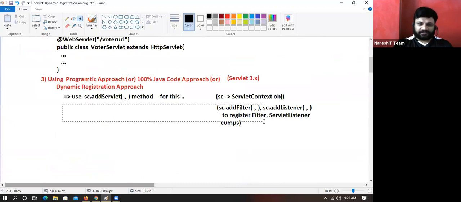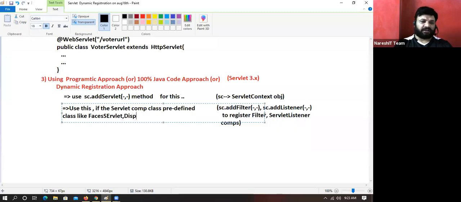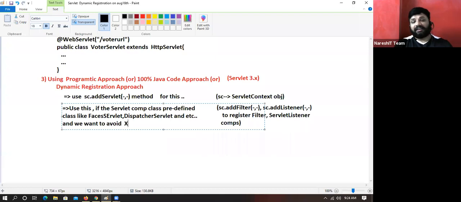But when should I use it? Use this if the servlet component class is a predefined class, like faces servlet, dispatcher servlet, and etc. And we want to avoid XML.